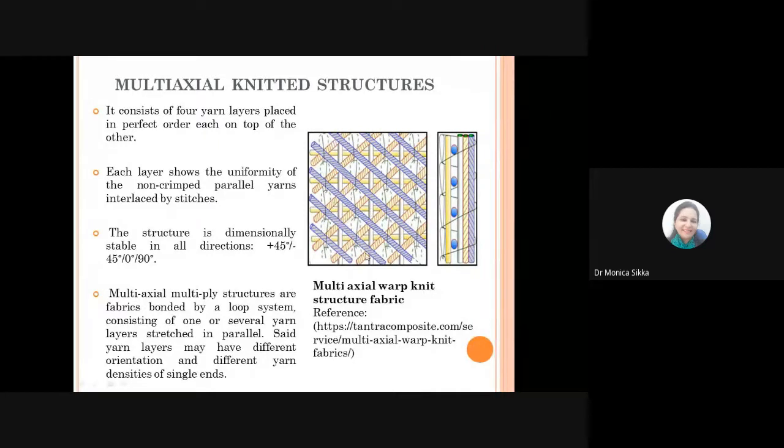So if you use this kind of structure in any particular application where you require the strength or the stability to be exhibited in all the directions of the fabric, then this is the best technique of using such fabrics in high-tech applications. Especially we use them in construction. In construction, you use geotextiles, which are materials used in the form of, say, sometimes composites or reinforced.